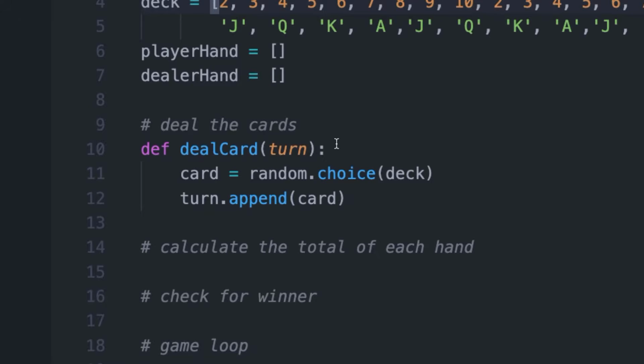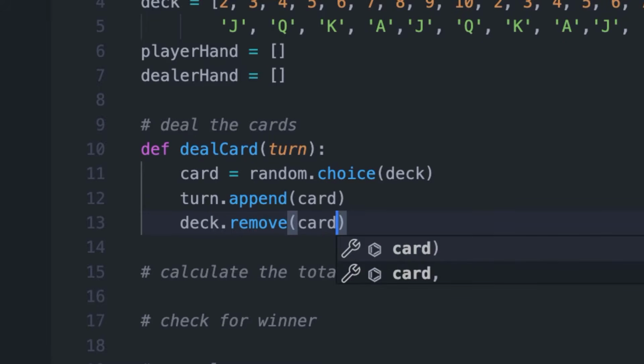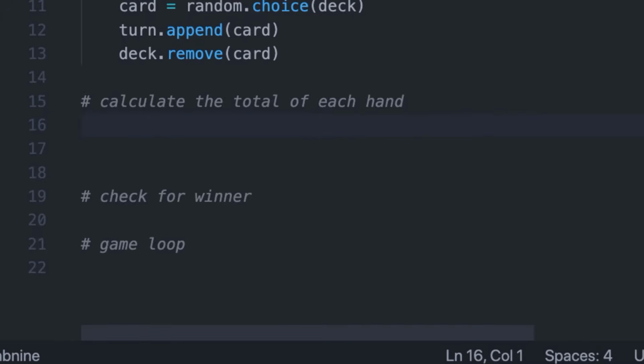And then after we do that, we're going to want to take that card out of the deck. So then what we can do is say deck.remove card. Okay, so now that we've done that, that's all we're going to need to do to actually deal a card. Very simple. You don't overcomplicate things. All we had to do was select a random element. That's one line of code. We had to add it to the hand, and then we had to remove it from the deck. That's 3 lines of code. Very, very simple. So now let's move on to calculating the total of each hand.